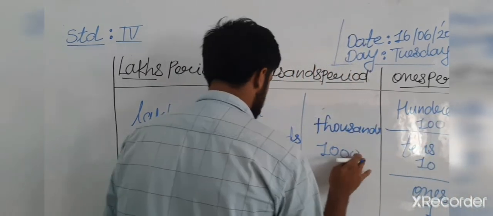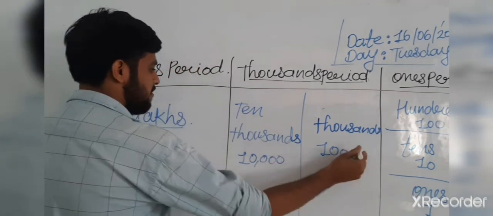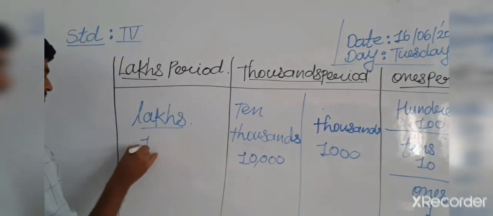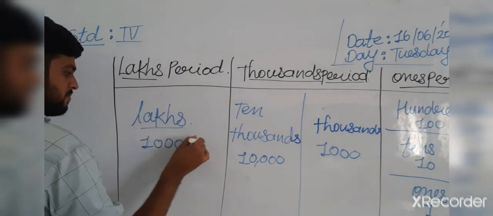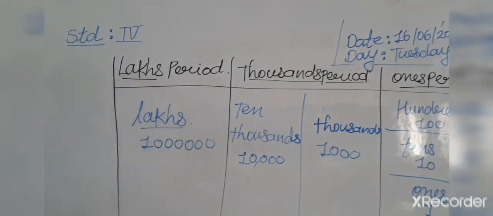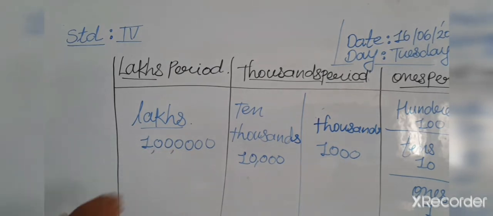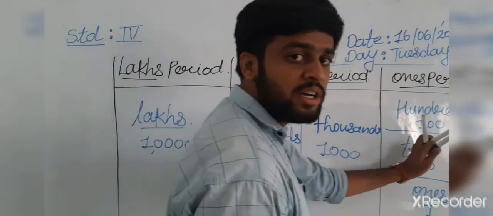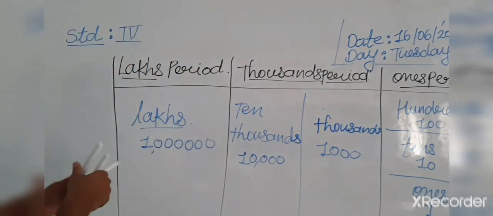1,000, 10,000, then 1 lakh. So: 1 lakh, 10,000, 1,000, 100, then 10 and 1. This is your place value chart.